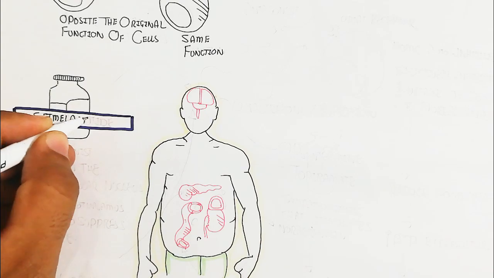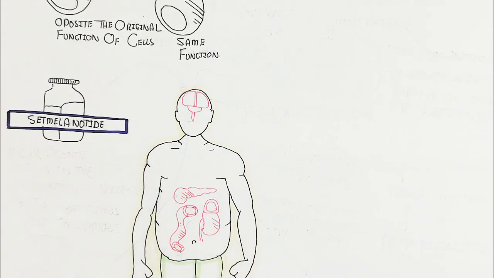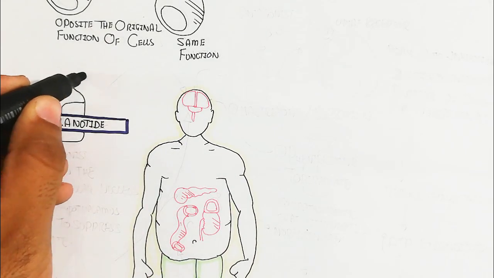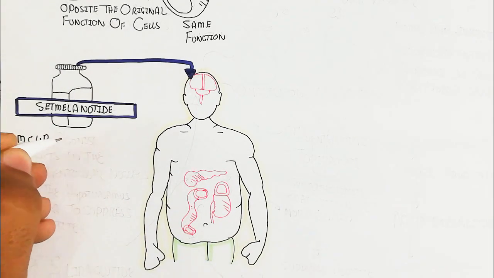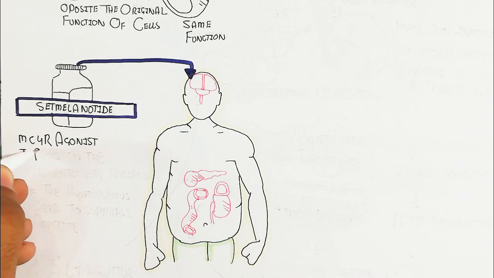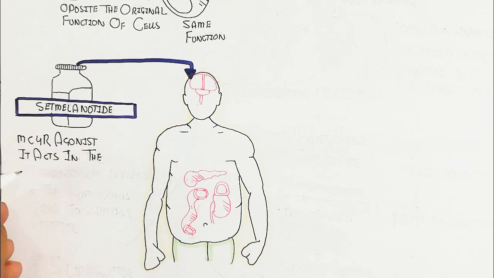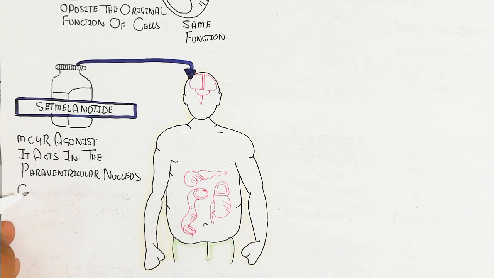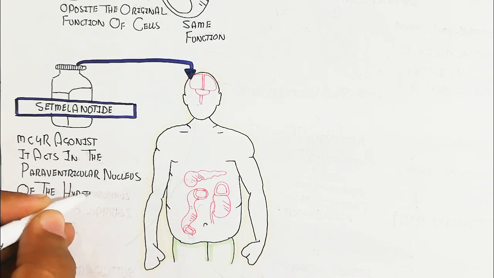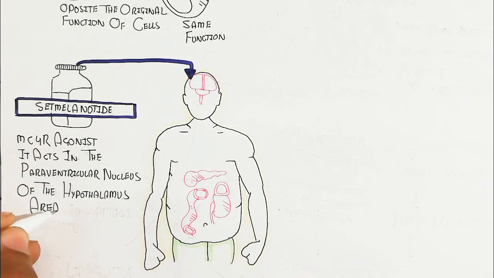Setmelanotide is the MC4 receptor agonist. It acts in the paraventricular nucleus of the hypothalamus to suppress the appetite. In this way, it targets the nervous system, remember.